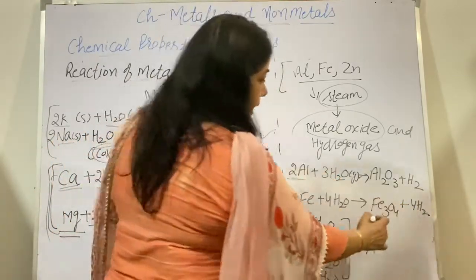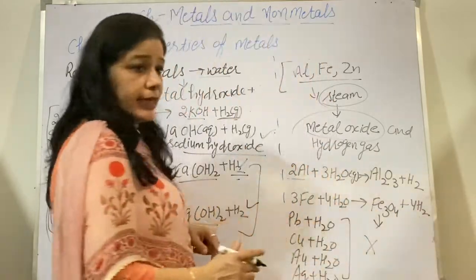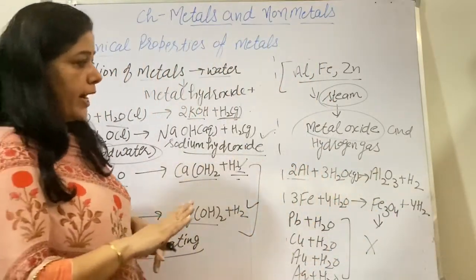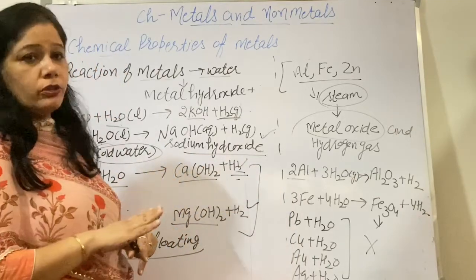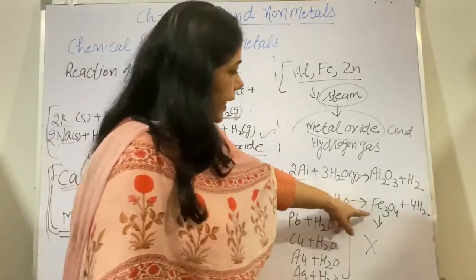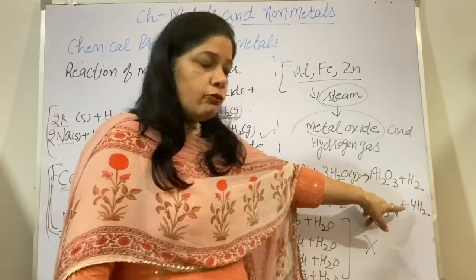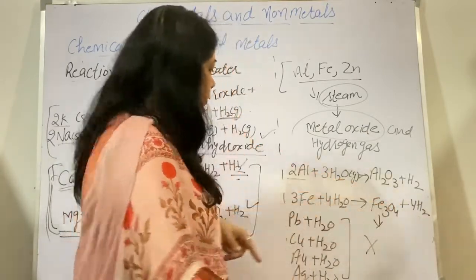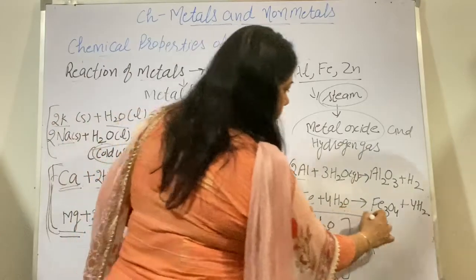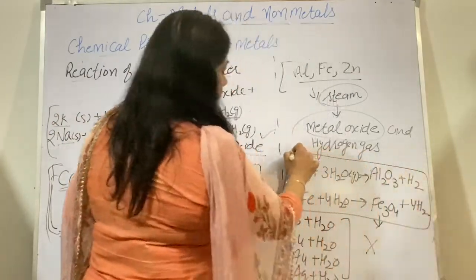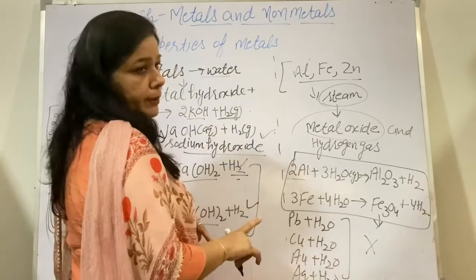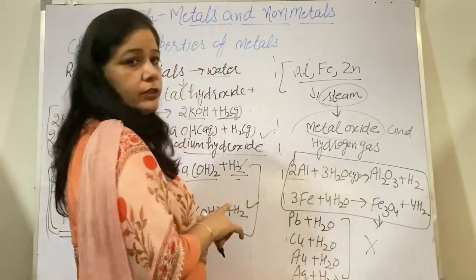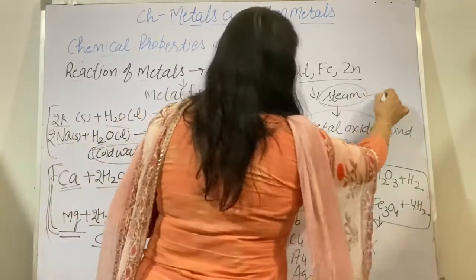and this Fe3O4 contains FeO and Fe2O3, iron in the second and third oxidation states, and we write it like this: Fe3O4 and H2. Now these two reactions are again very important, that is what happens when aluminium and iron react with water. You will keep in mind they do not react with the cold water, they react with steam.